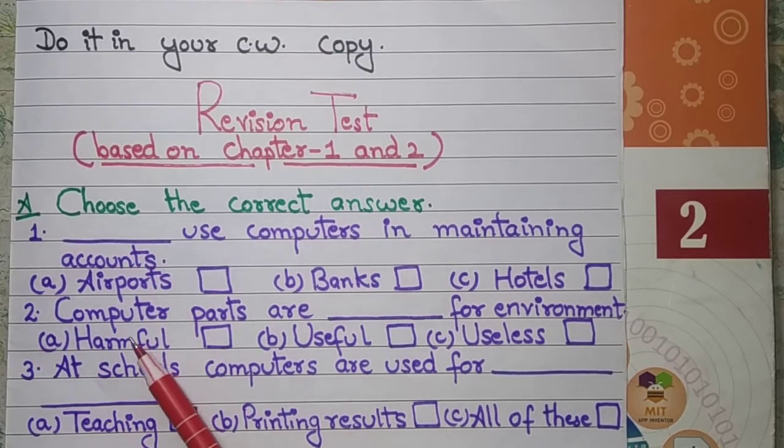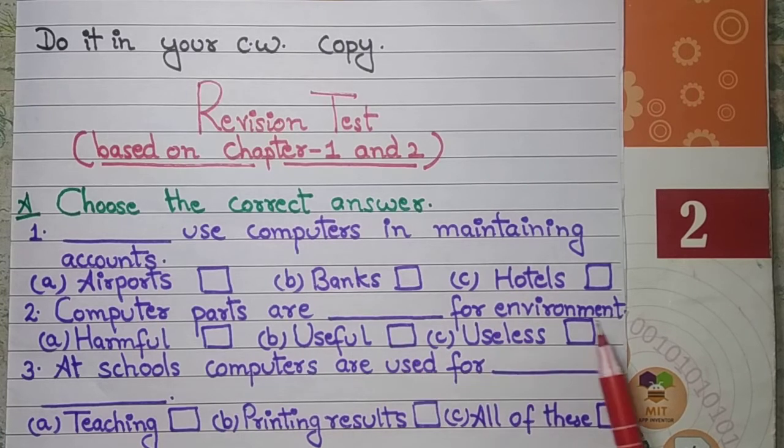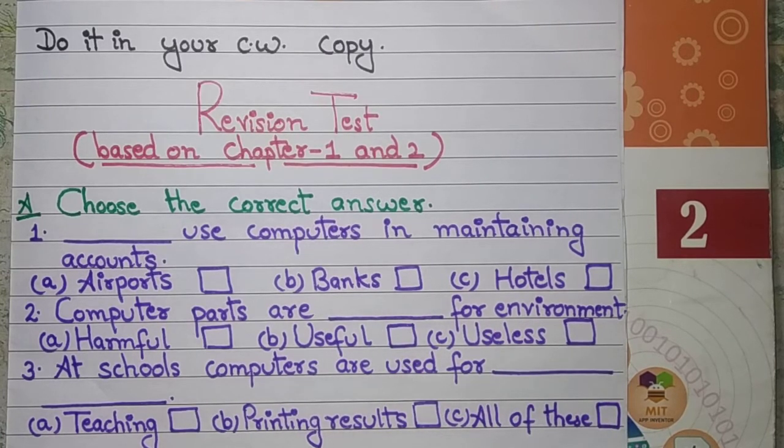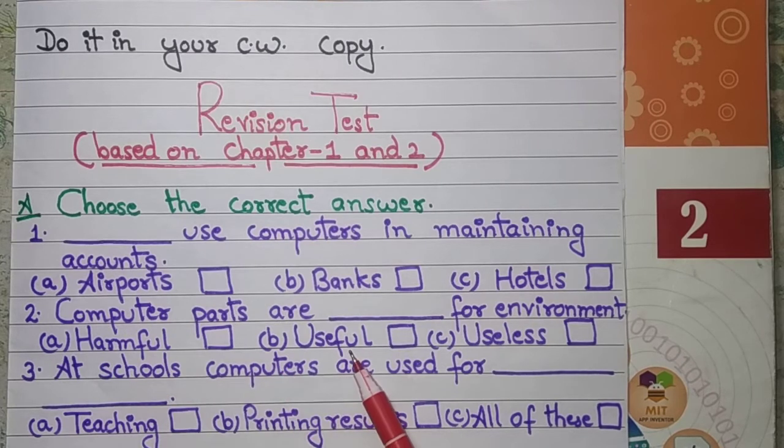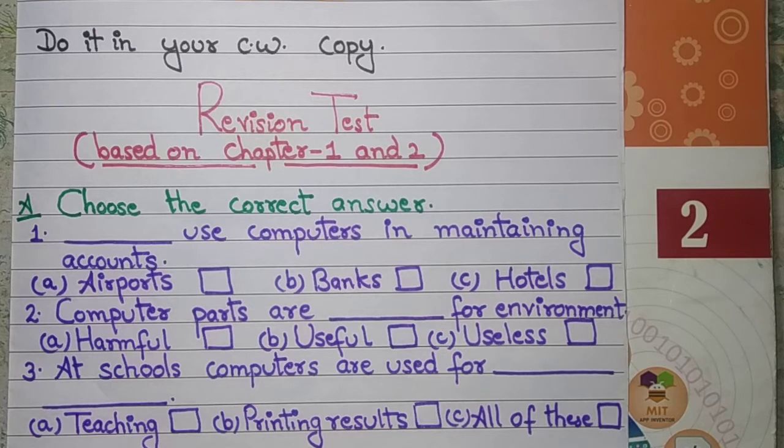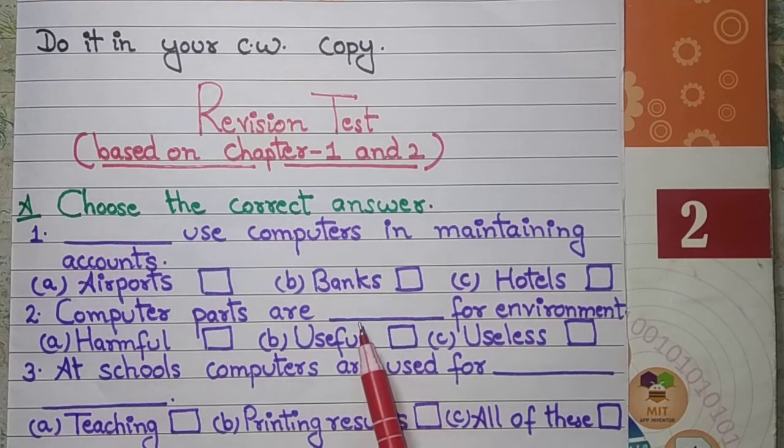Second, it is asking: computer parts are dash for the environment. It can be parts like the keyboard, or the CPU, or any other parts related to the computer. Are they harmful, useful or useless for the environment? You have to write the correct answer here. The options given are: A, harmful; B, useful; C, useless. So you have to write down in this blank what the parts are for the environment.